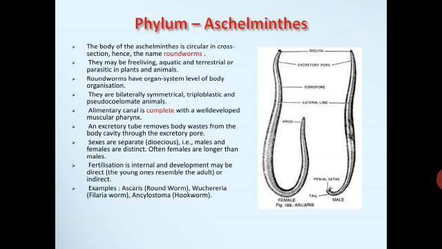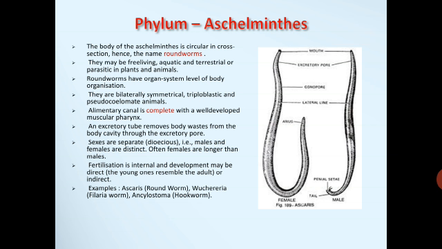They may be free living, aquatic, terrestrial, or parasitic in plants and animals. Roundworms have organ system level of body organization. They are bilaterally symmetrical, triploblastic, and pseudocoelomate.